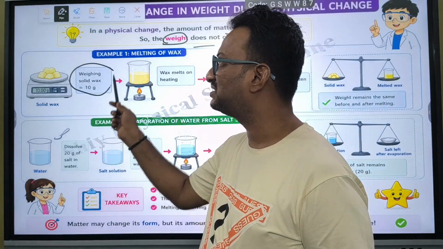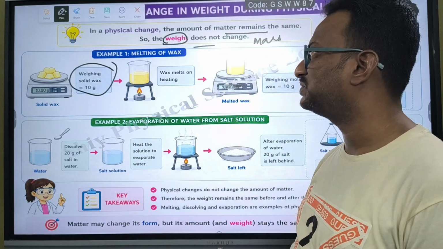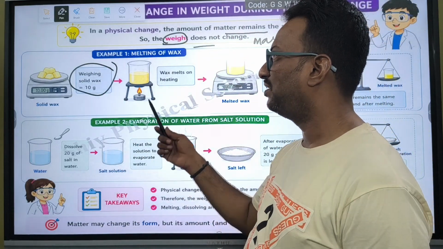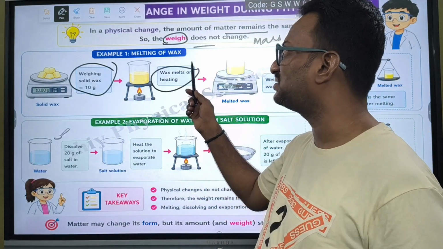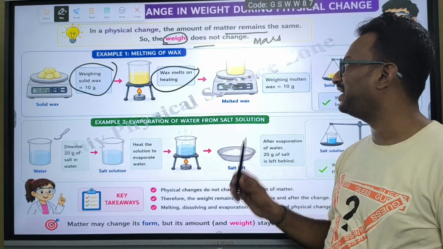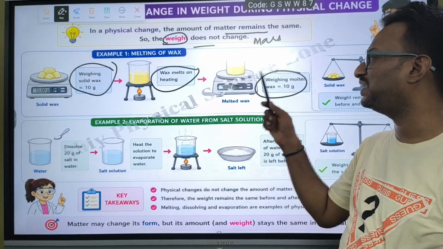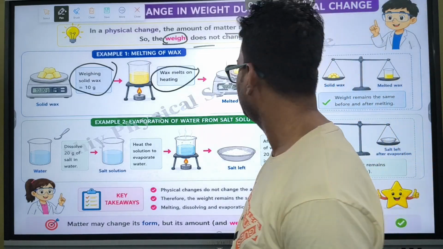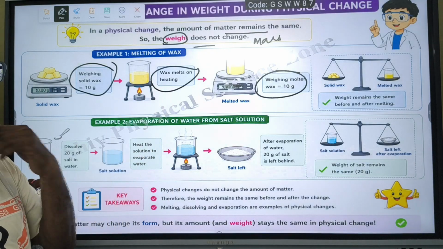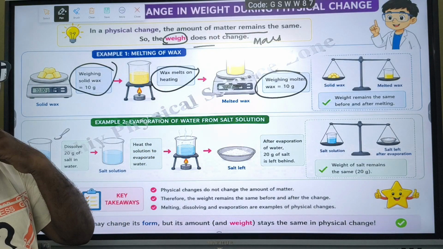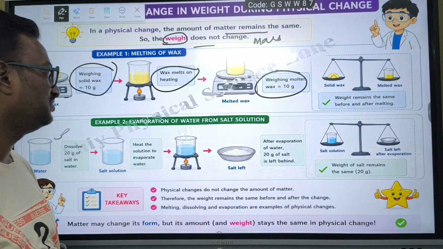Weigh a solid wax of around 10 grams and after that heat this solid wax. The wax melts on heating. Again you weigh it. It should weigh the same, that is 10 grams. It should weigh only 10 grams. I mean the weight does not change, and the number of molecules present inside does not change.